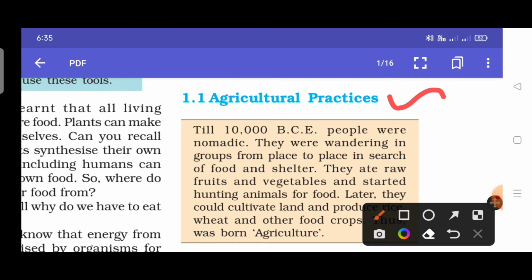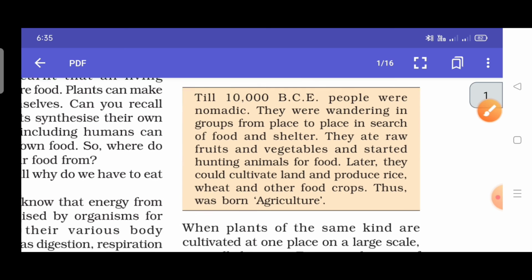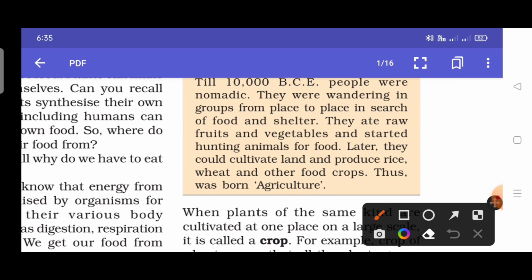Agriculture practices. Till 10,000 BC, people were nomadic. They were wandering in groups from place to place in search of food and shelter. They ate raw fruits and vegetables and started hunting animals for food. In ancient times, the people did not know about agriculture, they used to wander here and there in search of food and shelter. They ate raw fruits and vegetables, and after that they started hunting animals also for food.